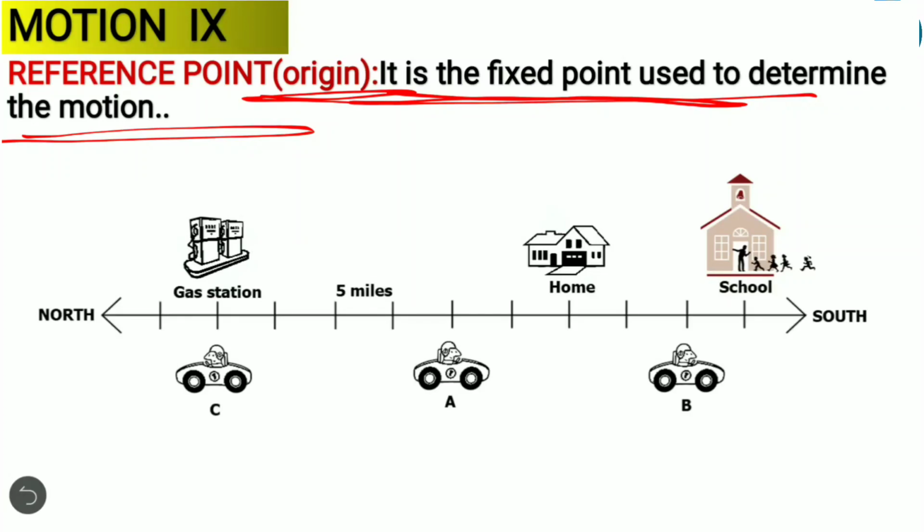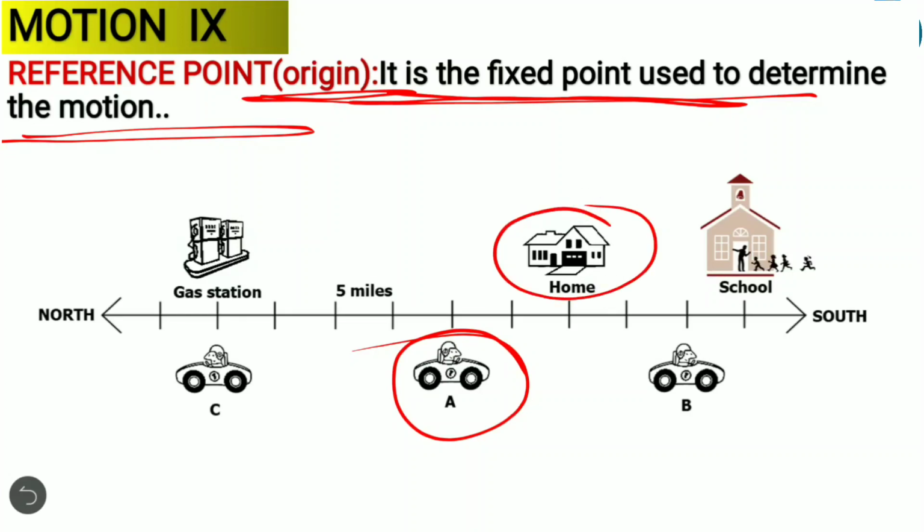For example, if I consider a boy at car A, from his home, let us consider this is his home. So from this home he came for 5 kilometers. I am saying he came for 5 kilometers, or he is in motion of 5 kilometers. How can we say that? It means the reference point is his house. House is a reference point.